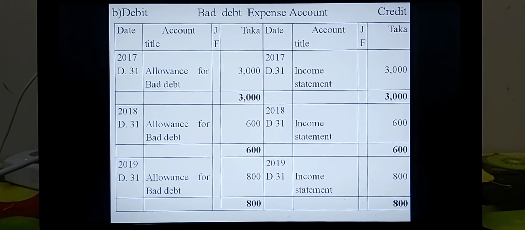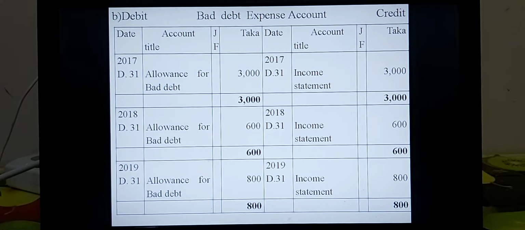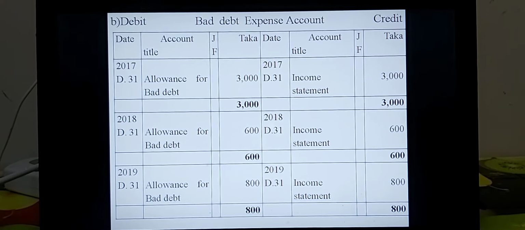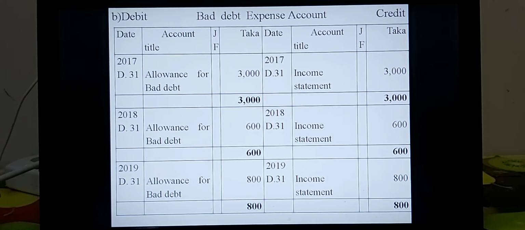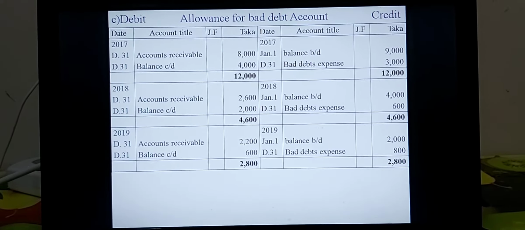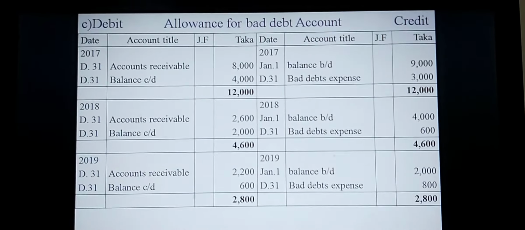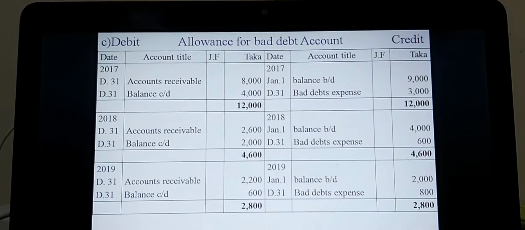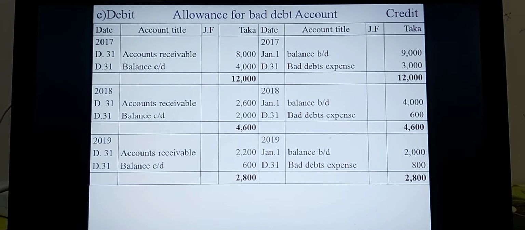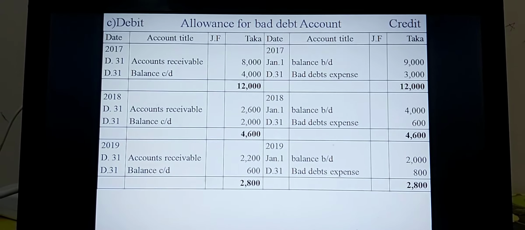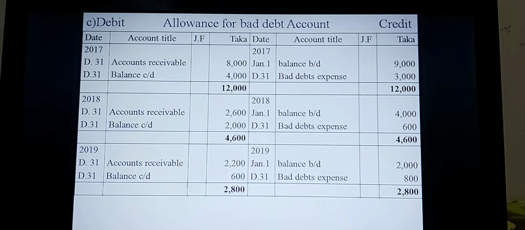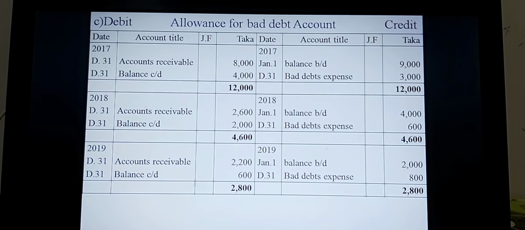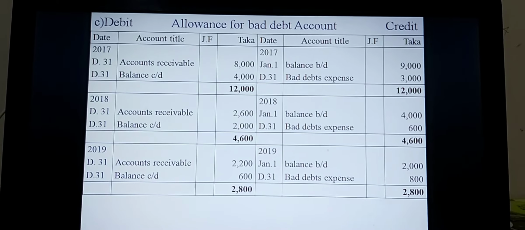Dear students, I hope you have opened or solved any ledger for helping with the journal entries. Now we can go for requirement C, that is the allowance for bad debt account. Three years are completed in this account. In every year, 4 postings are related to the allowance for bad debt account or provision for bad debt account.